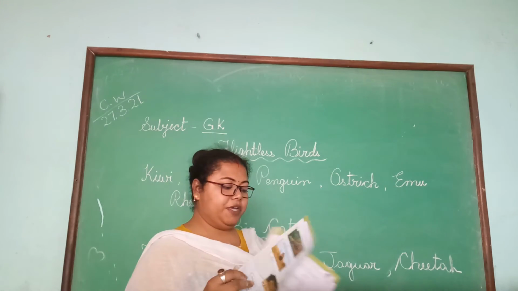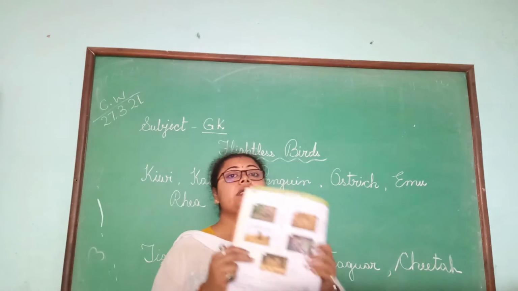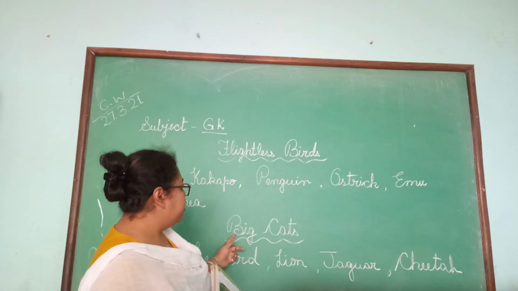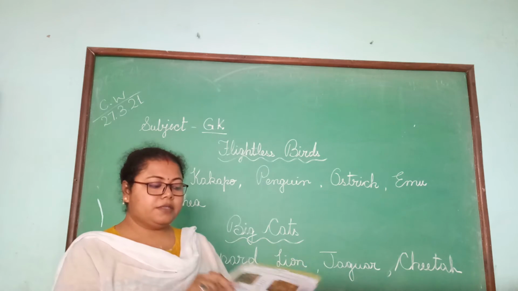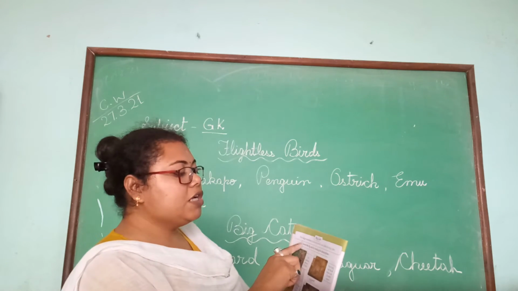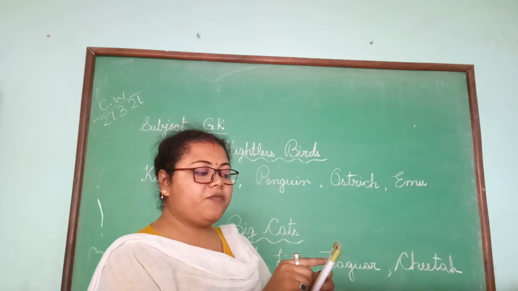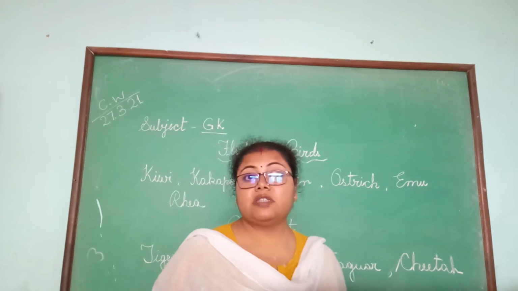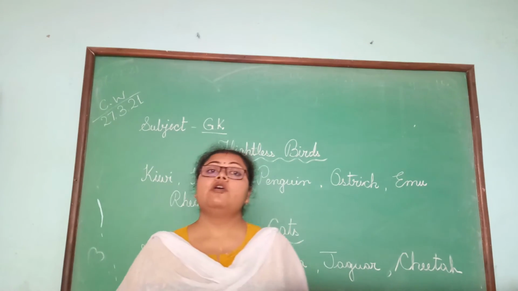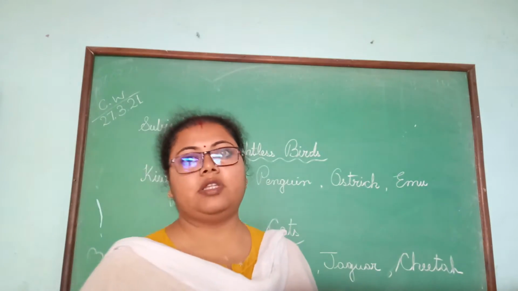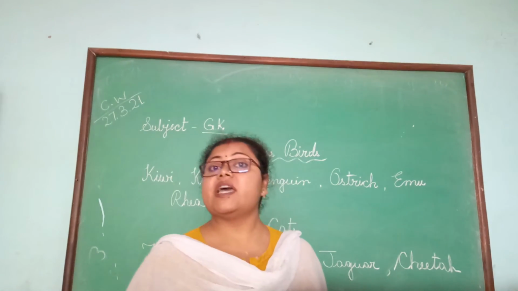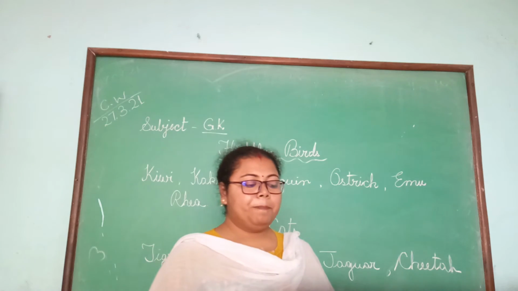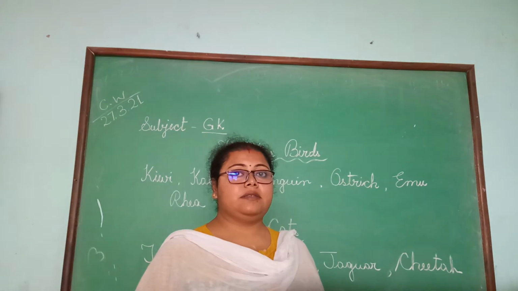This chapter is over. Next, turn the page. This is what? Big cats. Here I have written big cats. Okay. Next, let's read. The large members of the cat family are called big cats. It means very large members of the cat family. Not only the cat is there, many others are also there. So this large group is known as the cat family, and they are known as big cats.